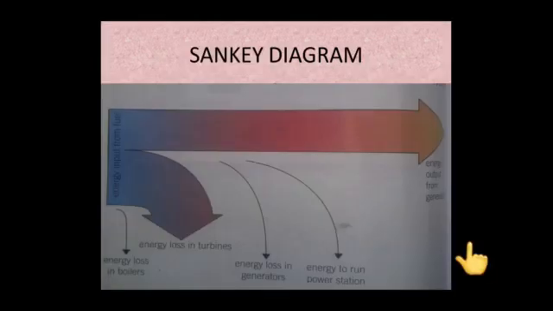This is the Sankey diagram of energy conversion taking place in a thermal power plant. Here you can see that the width of the arrow corresponding to energy loss is greater than the energy output from the generators. That is, most of the energy is lost. From this diagram, you can find that energy is lost in the boilers as well as in the turbines. Some of the energy is also used in the generators and to run the power stations. This results in inefficiency of thermal power stations.